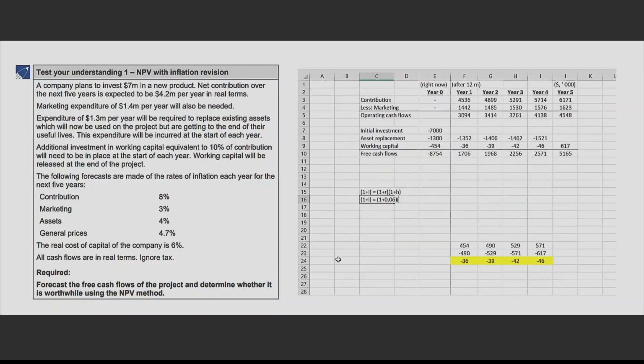Do I have H? But there were multiple H's. That means there were multiple rates of inflation. Which rate should I take? Now take general price, because we cannot take assets ki, marketing ki, or contribution ki inflation rate here. We need a common rate. That common rate comes out to 4.7. So we will take 4.7 here.